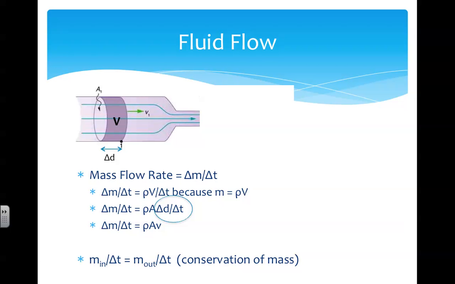If 5 kilograms were to flow in and only 3 kilograms were to flow out, then there would be 2 kilograms accumulating within the pipe, and this defies steady flow. Also, it's impossible to have 3 kilograms flowing in and 5 kilograms flowing out. In conclusion, mass flow rate is constant, or the mass over time in is the mass over time out.